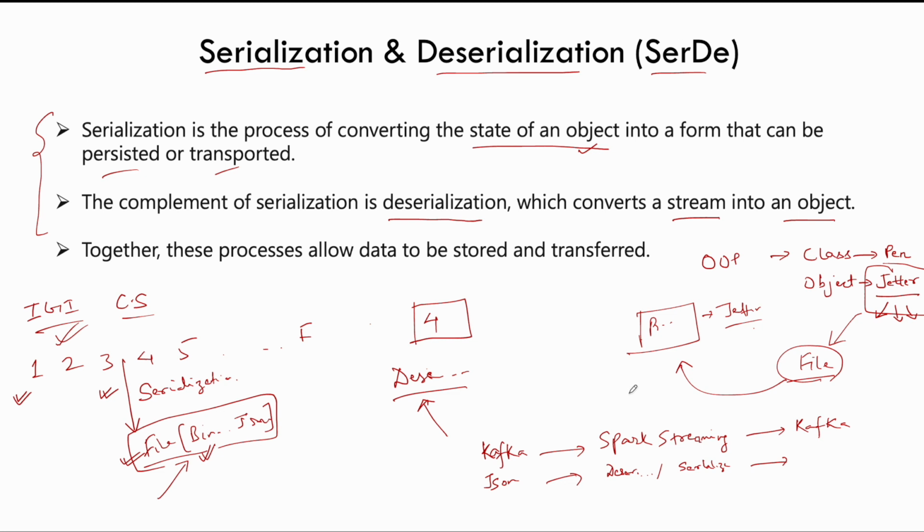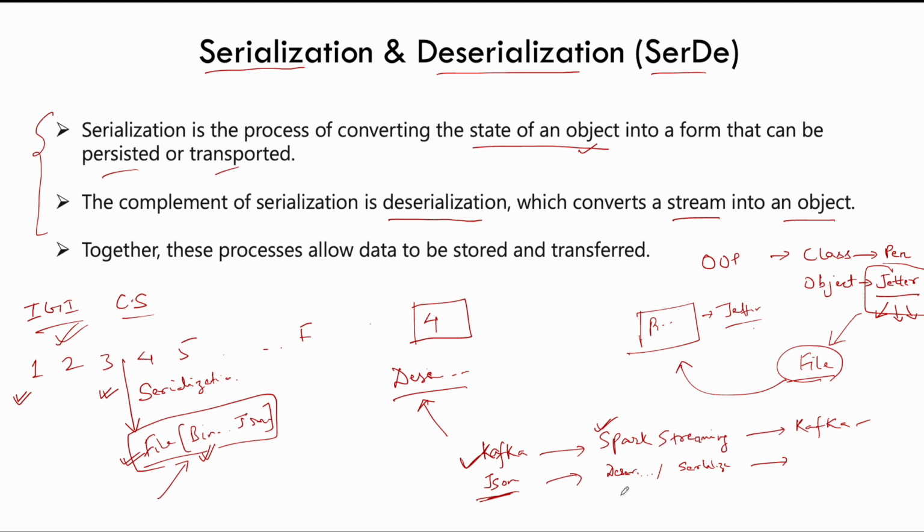Now let's take an example. So let's say we have a source which is Kafka source. We have an application of Spark Streaming. So what we are doing in this Spark Streaming application is we are reading from this Kafka and we are doing some manipulations and again we are writing to a Kafka topic. Alright. So let's say this particular Kafka topic has data in the JSON format. So what we need to do on the Spark side?